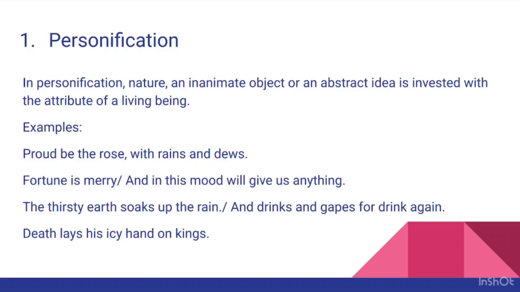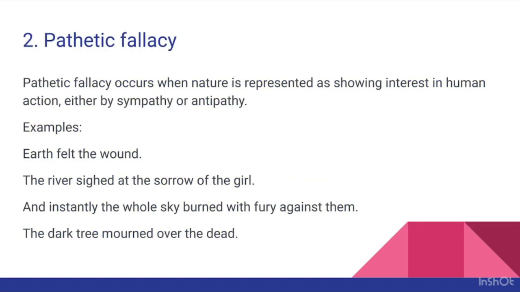Through these words, the earth has been personified. Next example, death lays his icy hand on kings. Death, which is an abstract idea, receives the attribute of a living being in the expression lays his icy hand on kings. So death has been personified here.